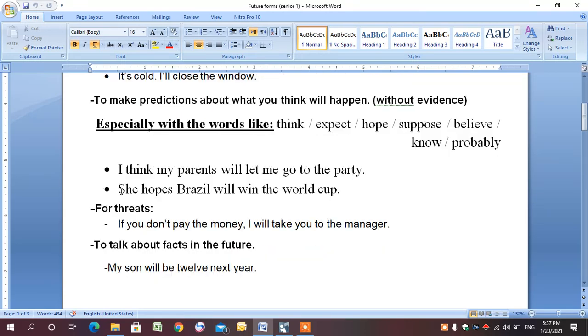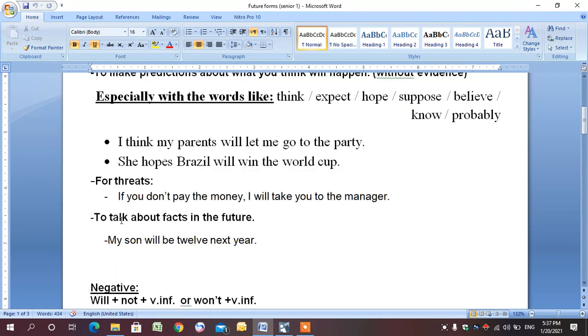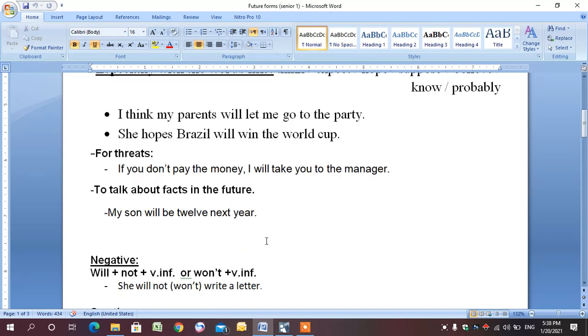Also, we use the form will for threats. If you don't pay the money, I will take you to the manager. It's a threat. And the last one, to talk about facts in the future. For example, my son will be 12 next year. It's a fact that will happen in the future.